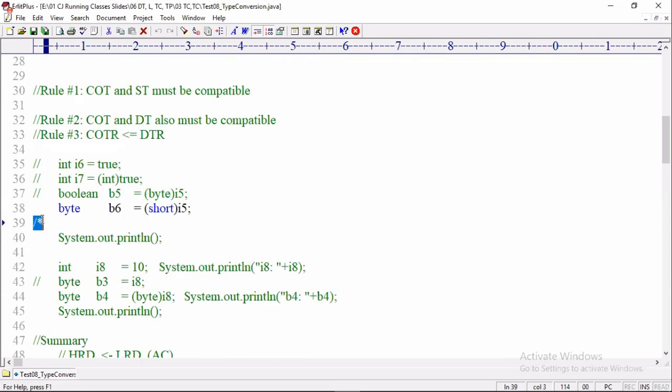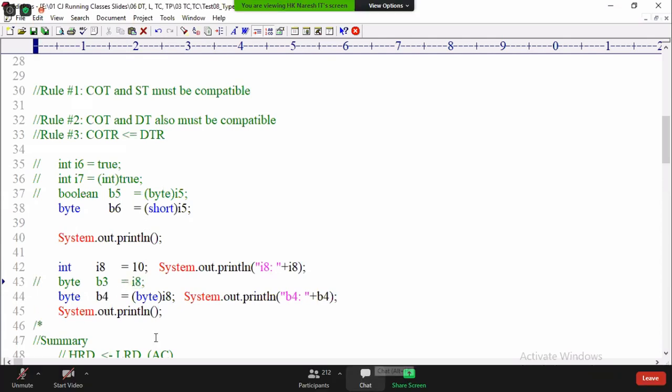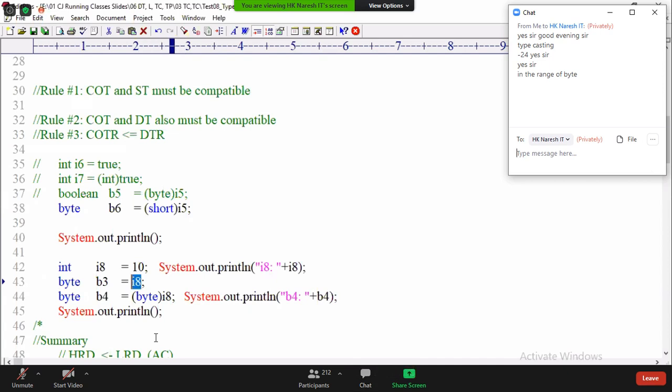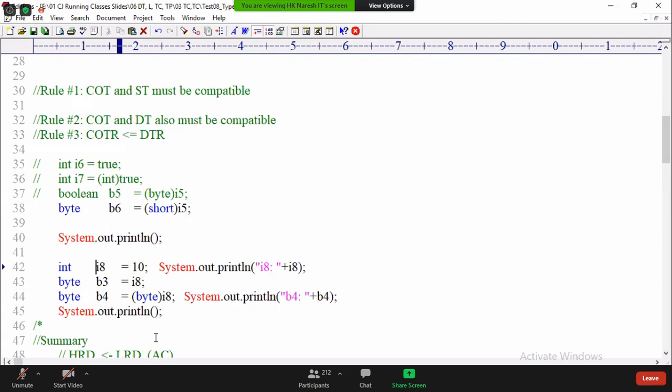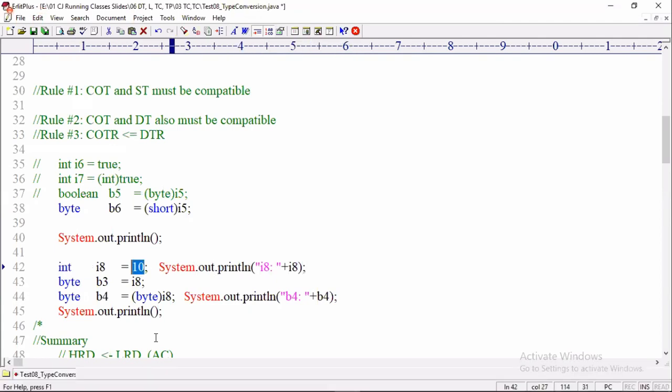Right. Let's continue yesterday's discussion program. Here I have written int i8 equal to 10, and then byte b3 equal to i3. Is it allowed or not allowed? Not allowed. Here, what will the compiler verify? If I assign a variable, the compiler verifies the variable type range but not the value, because the value 10 at runtime is not coming as a 10. It is coming in binary format with a 4 byte range.